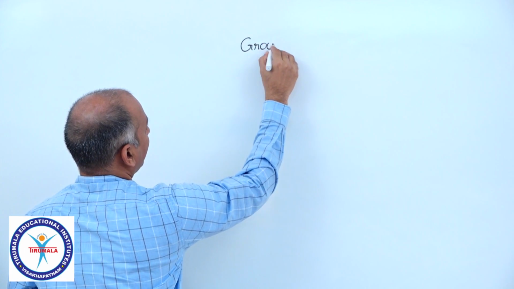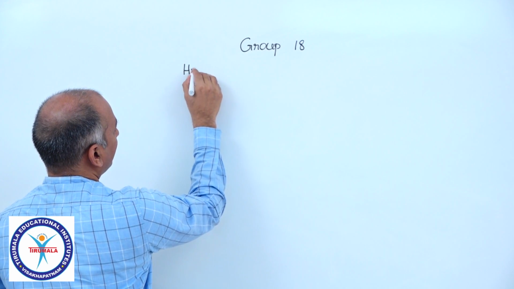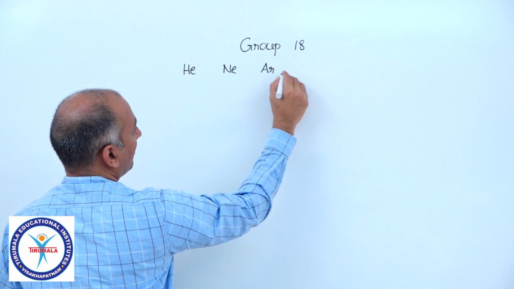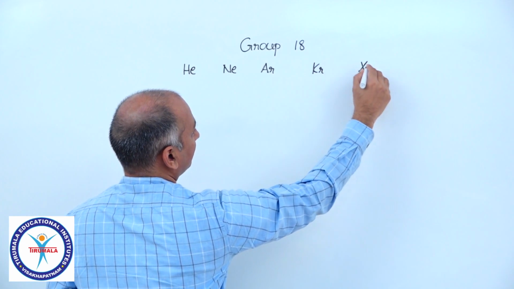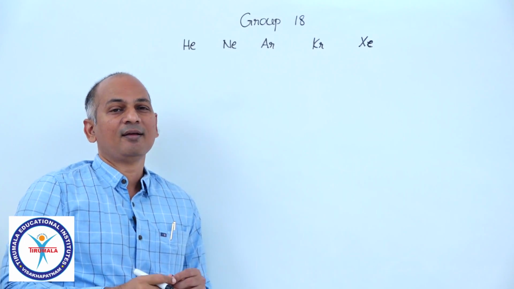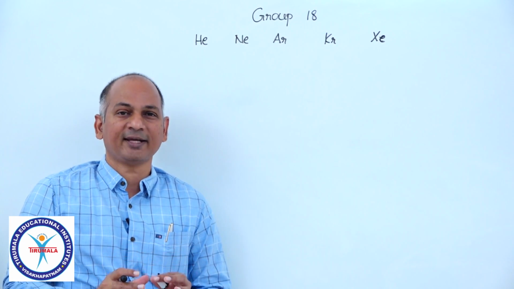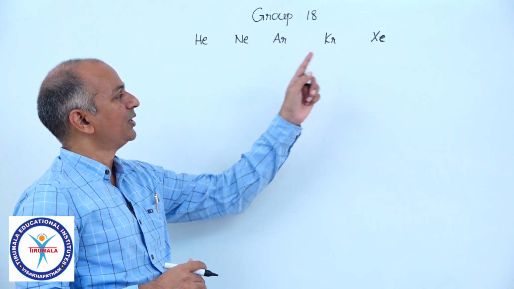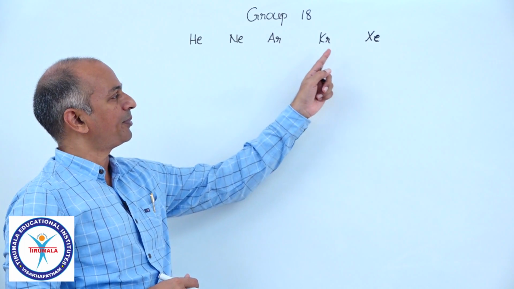Now, in this group 18, we have helium, neon, argon, krypton and xenon. We also have radon, but it is radioactive. We don't know much about radon, and chemistry of radon is not necessary for us either. So let me tell you some important points about these 5 elements: helium, neon, argon, krypton and xenon.